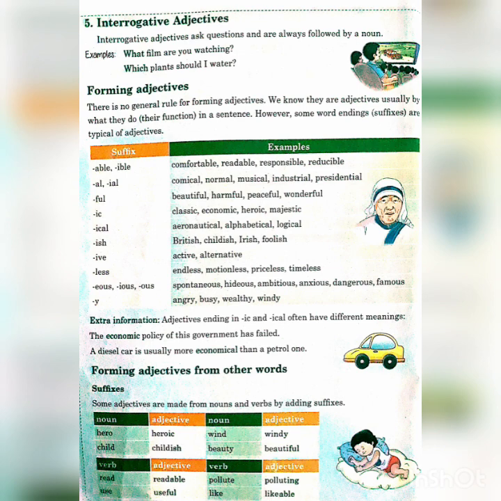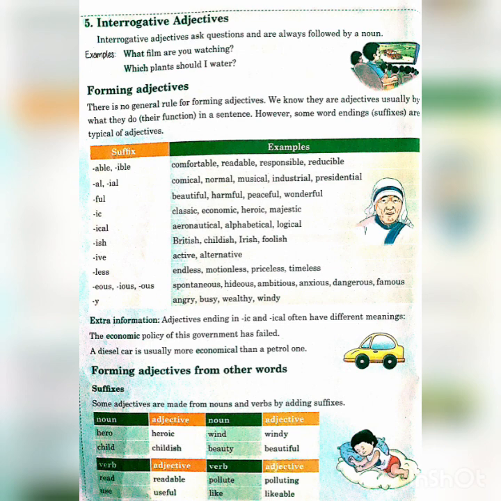Simple example. Beautiful. In beautiful, how many vowel letters are there? E, A, U, I, again U. At least there are 5 letters. Can you see it? Are there 5 syllables? No. How to pronounce the word? Beautiful. It means we are using at least 3 vowel sounds. That's why this word has 3 syllables. So what I have said, if a word has more than 1 syllable, then we have to use more. Otherwise, you have to use ER.